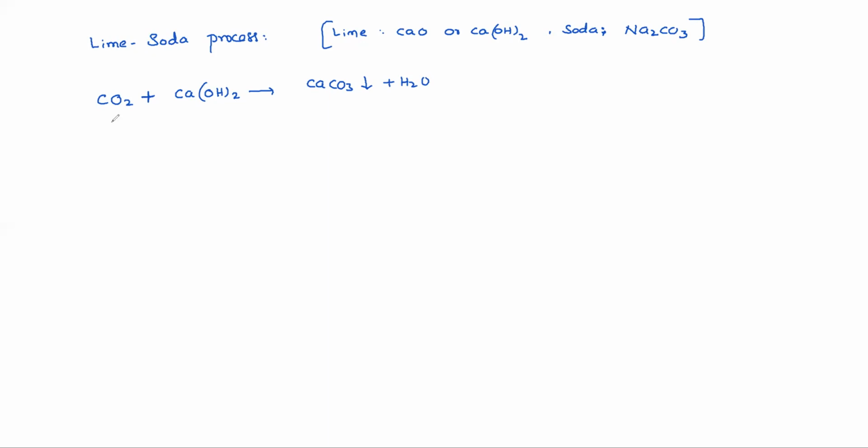Here CO2 means 12 plus 16 into 2, 32 plus 12, 44. 44 grams of CO2 can be removed using Ca(OH)2, which is 40 plus 2 into 16 plus 1, 17, 34, 74.